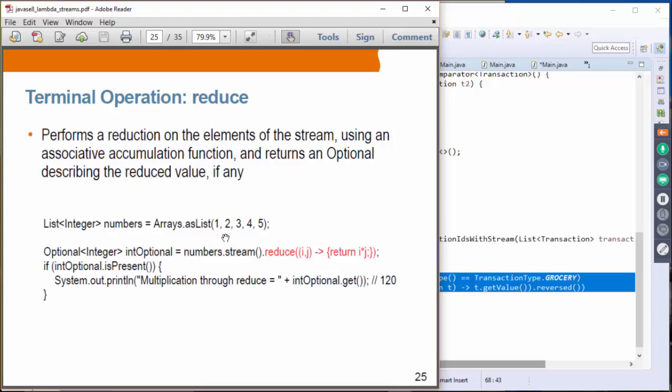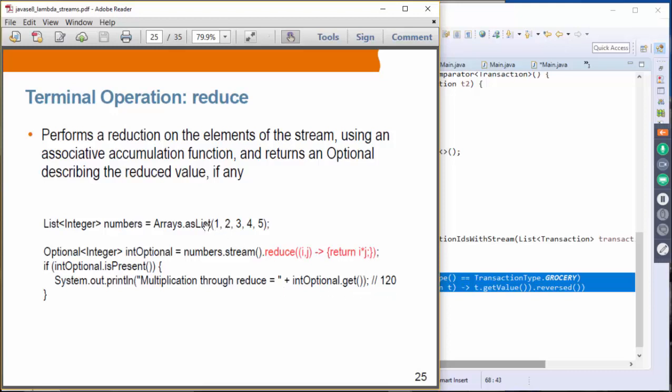What it does is this: it takes the 1 and 2 and multiplies them, so that is 2. It returns 2. Then 2 is used as the I, and 3 is used as the J. So 2 times 3 returns 6. Then 6 is used as I, and the next item, 4, is J. 6 times 4 is 24. Then 24 is used as the first argument, and the last item, 5, is used as J. So 24 times 5 is 120, so it returns 120.